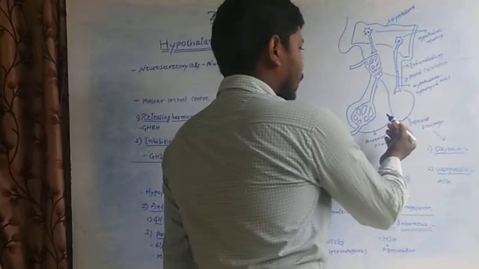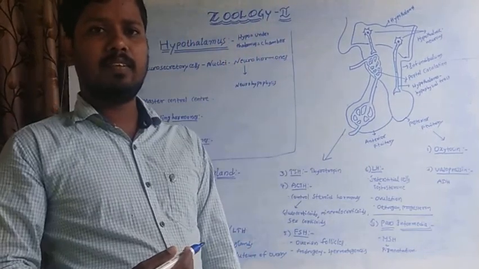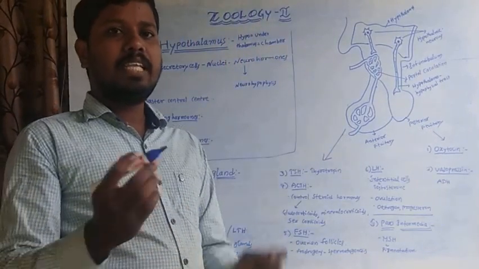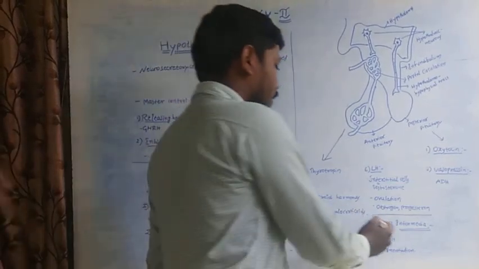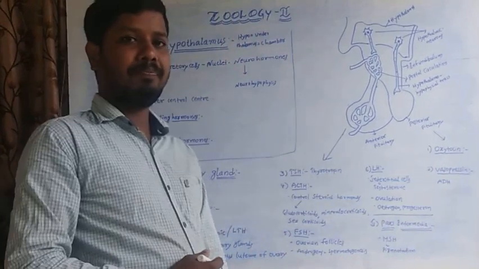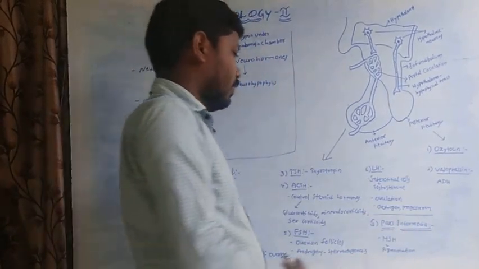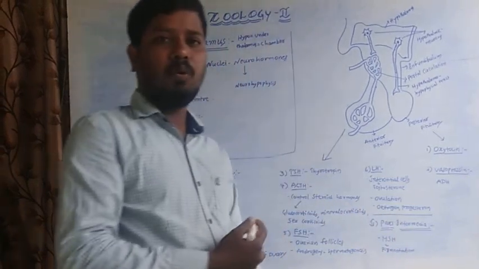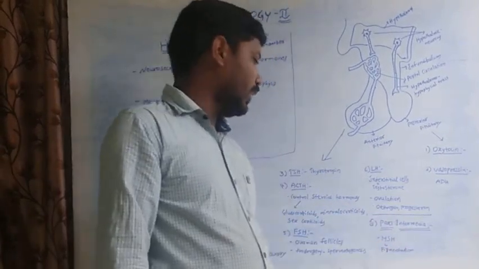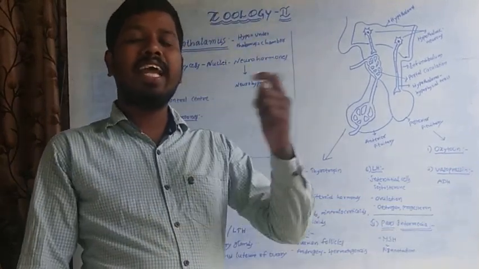So between the anterior and posterior pituitary gland, there is a zone present. That zone is called pars intermedia. So pars intermedia secretes the melanocyte stimulating hormone. Melanocyte stimulating hormone is involved in the pigmentation of hair and skin.